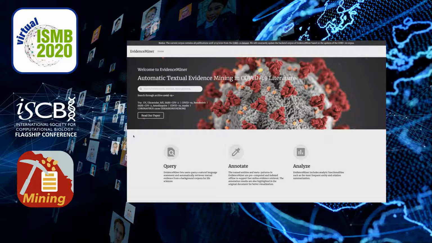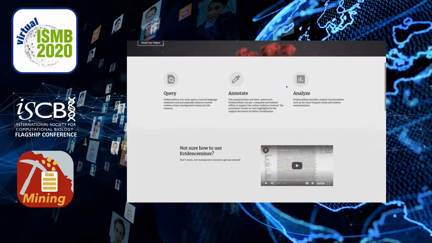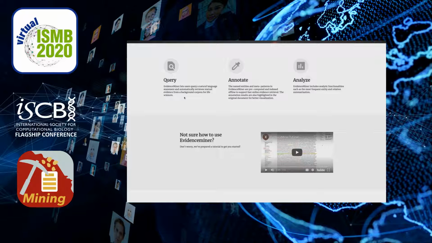Today I'm going to introduce our demo system called Evidence Miner, Automatic Textual Evidence Mining in COVID-19 Literature. Evidence Miner includes three major functions. First is query search. Basically, it lets users query a natural language statement, and it will automatically retrieve textual evidence from a background corpus of COVID-19 literature.